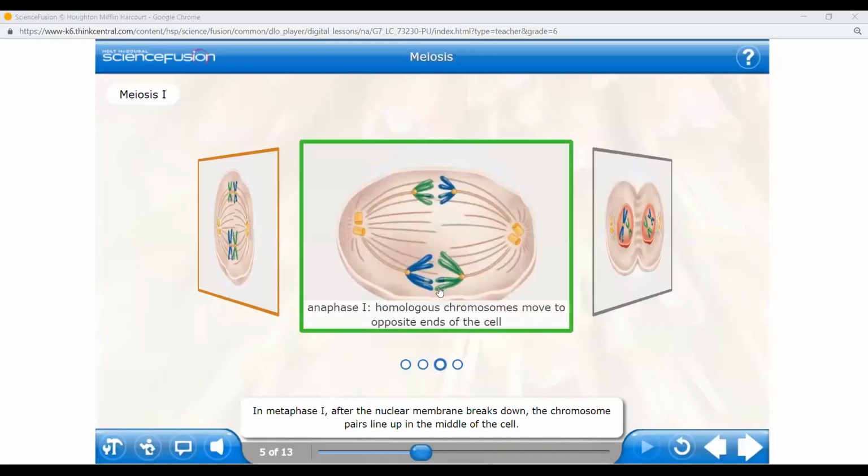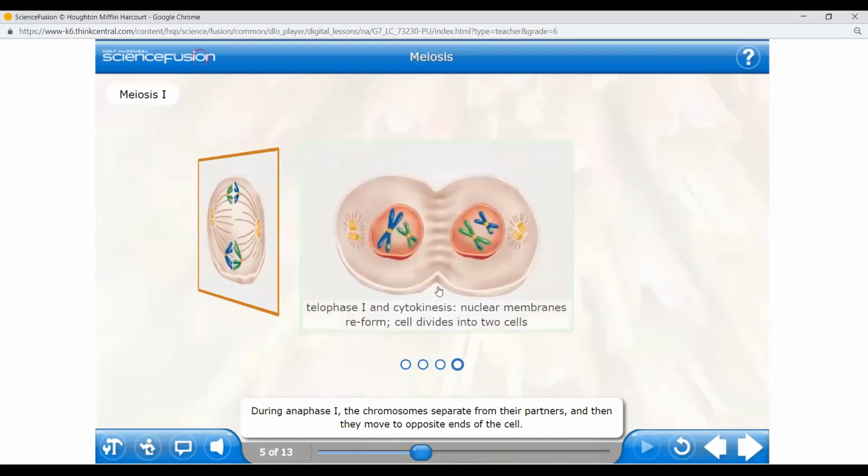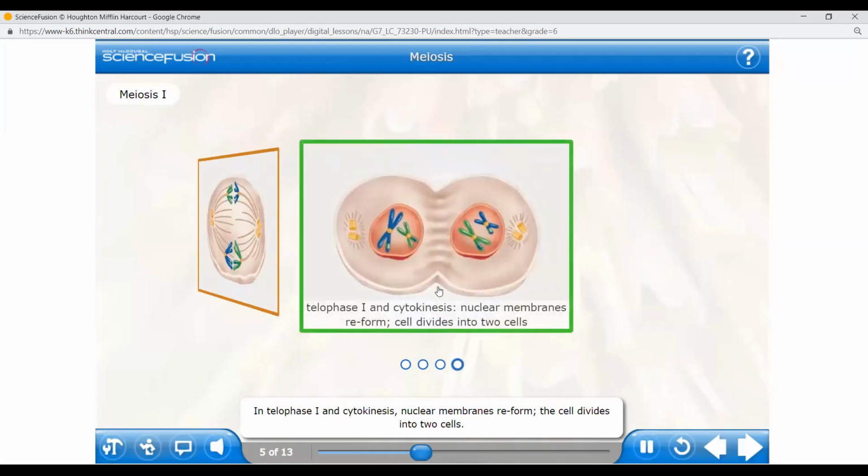Yes, guys. During anaphase 1, the chromosomes separate from their partners and then they move to opposite ends of the cell. In telophase 1 and cytokinesis, nuclear membranes reform. The cell divides into two cells.